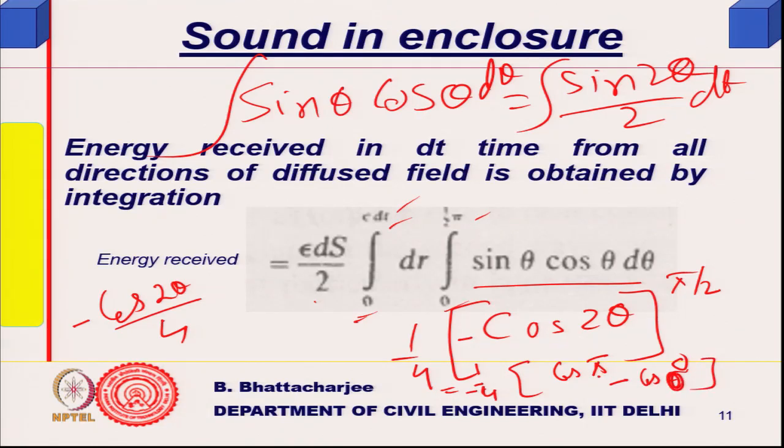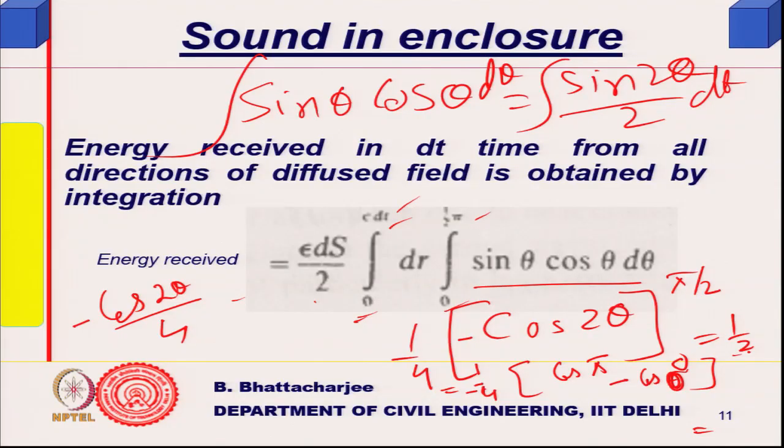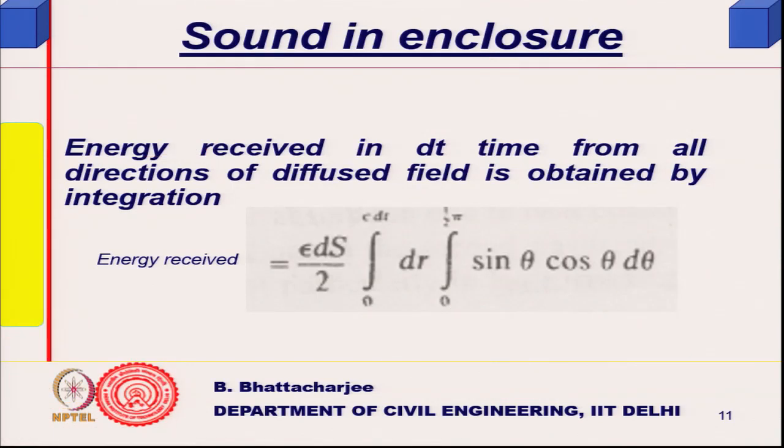So, cos pi is how much? Minus 1, and this is again minus 1, cos minus 1. So, minus 2, this minus will go out, this will turn out to be simply half, because this will be 2. So, simply this will turn out to be simply half, am I right? Sin 2 theta by 2, this will become cos 2 theta by 4, this is pi by 2. So, pi by 2 that becomes pi, and minus cos 0. So, minus 2, minus cancels out, I am finally left with half. So, if I look at this one, I will get this one half, this one c dt.